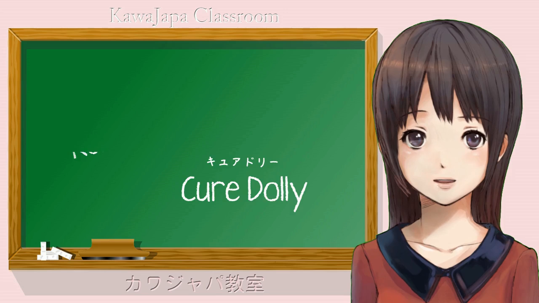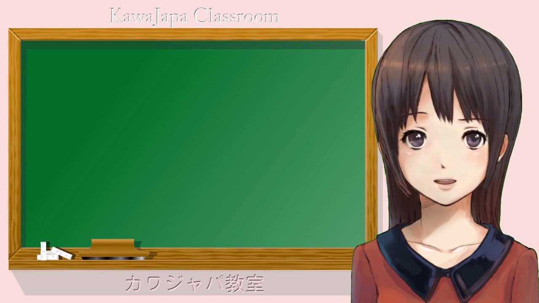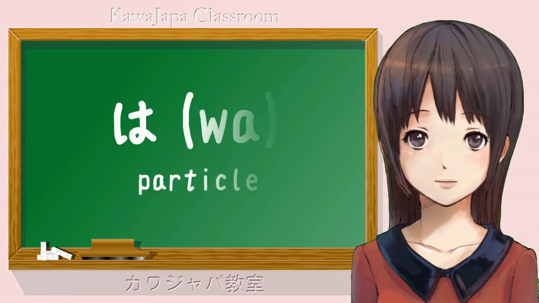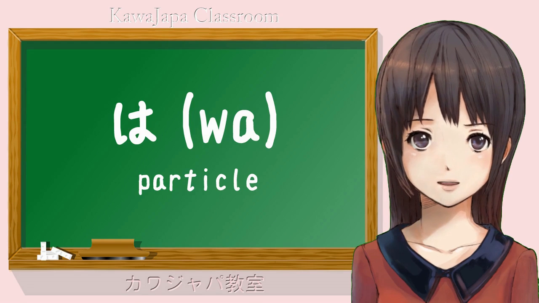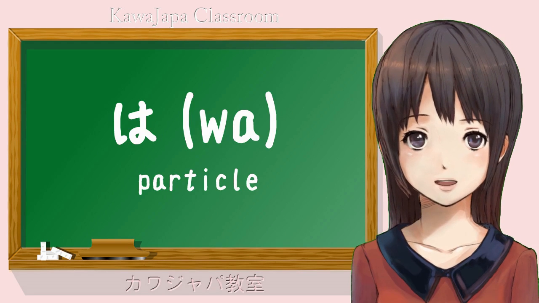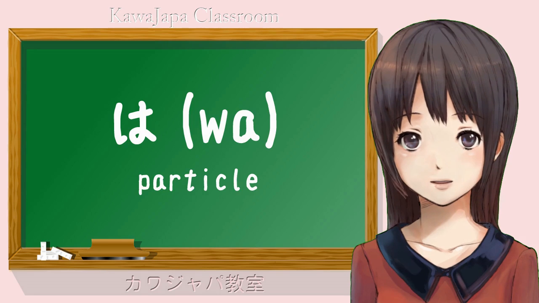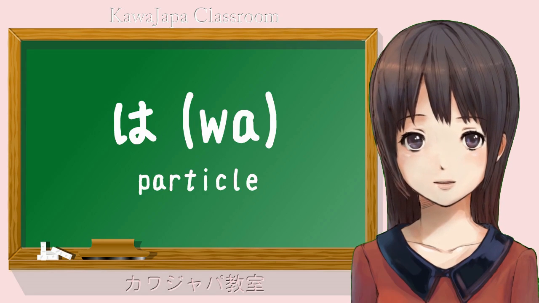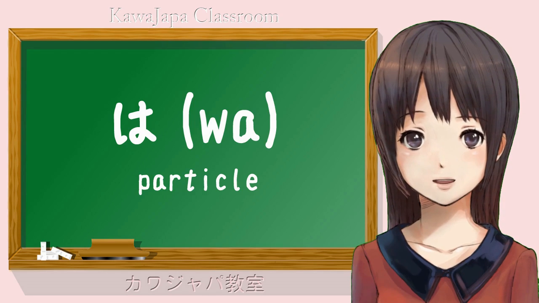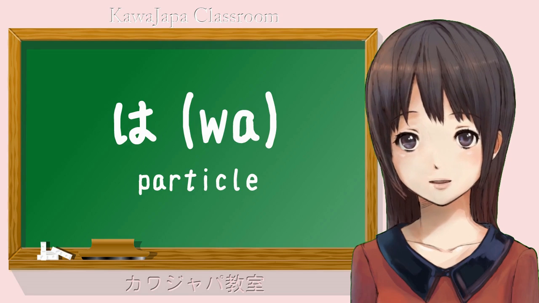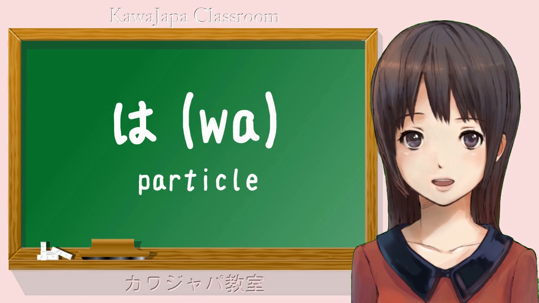Today we are going to look at the Japanese wa particle. The textbooks actually don't do a very bad job of explaining the wa particle. In fact, they do quite a good one, but they leave out certain vital information, which means that many Japanese sentences become hard for the foreign learner to understand.